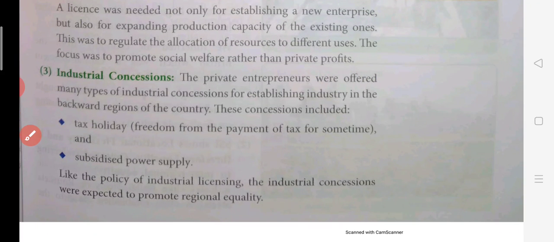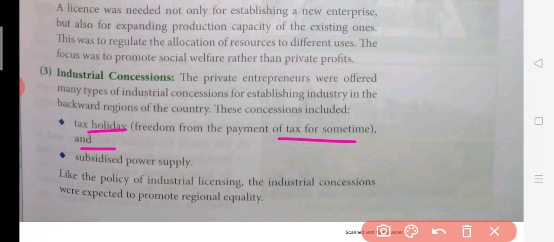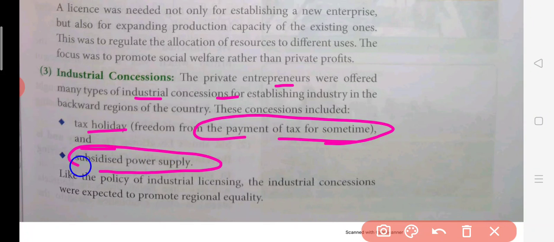Then the third point is industrial concession. Concessions means tax holidays. So here the industrial concessions were given. The private entrepreneurs were offered many types of concessions. Maybe in terms of tax they were giving some kind of concessions, and subsidies on the power supply, which means some part of the expenses will be given by the government and some will be contributed by the private players.